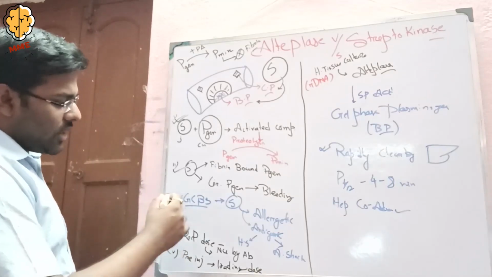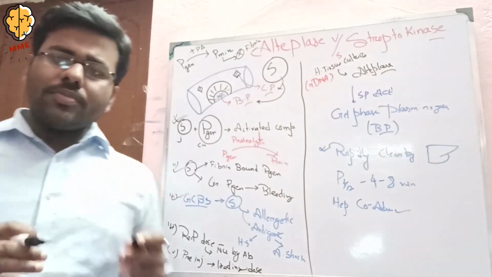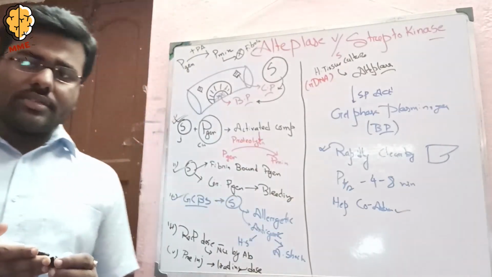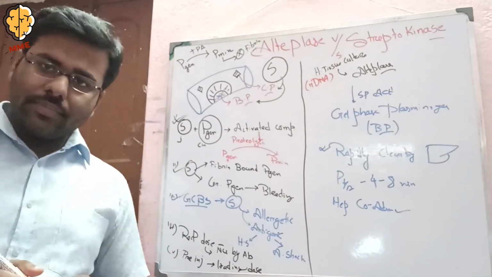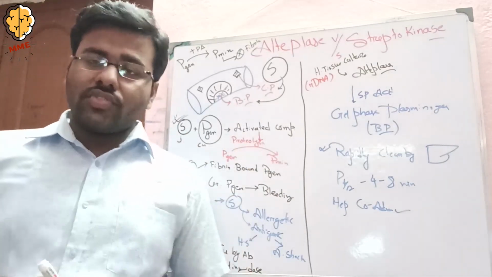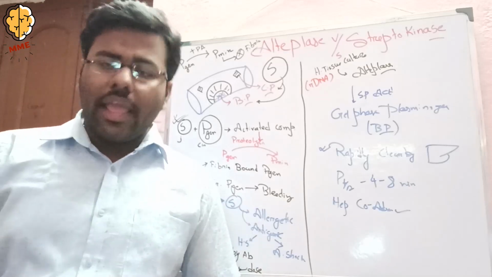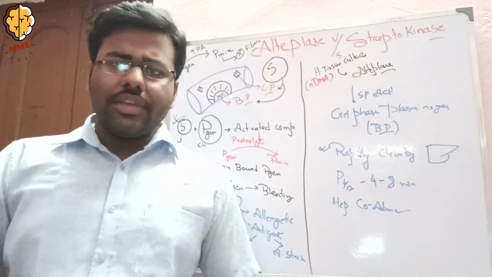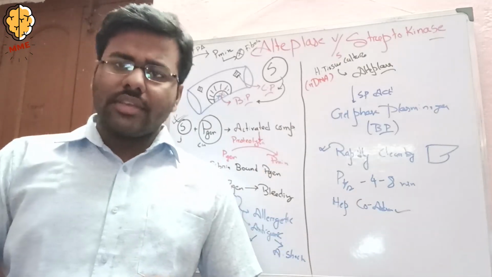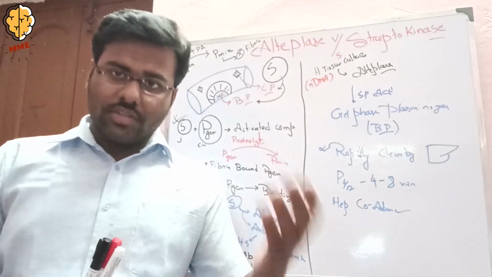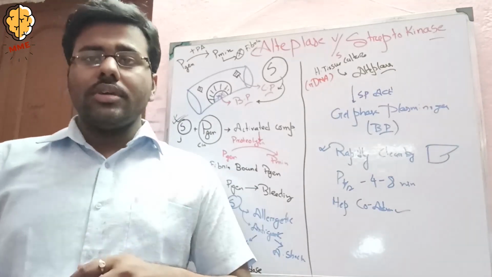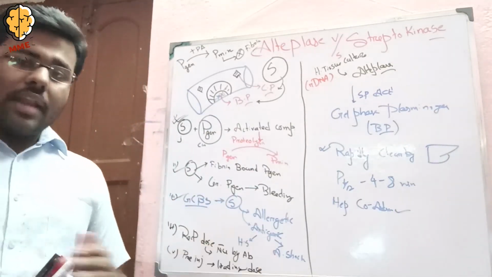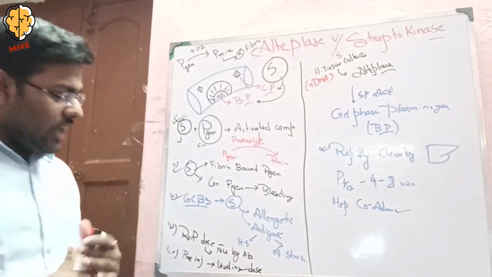Now the third point: streptokinase is derived from group C beta hemolytic streptococcus, so this drug has some antigenicity or allergic reaction. Because of the antigenicity, there may be a hypersensitivity reaction or even anaphylactic shock.